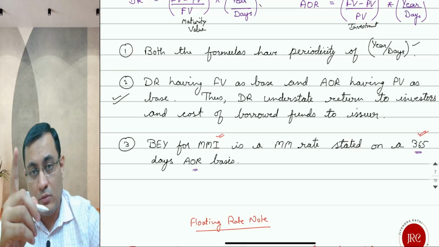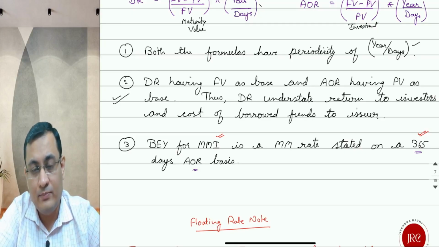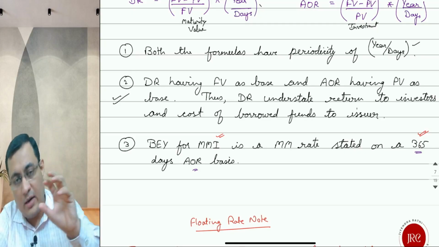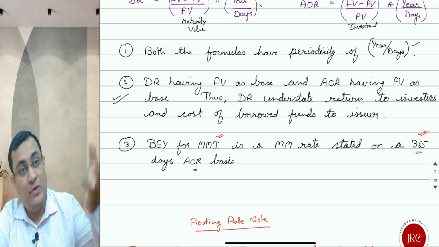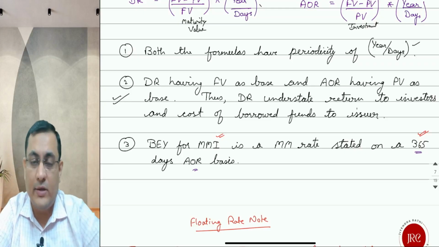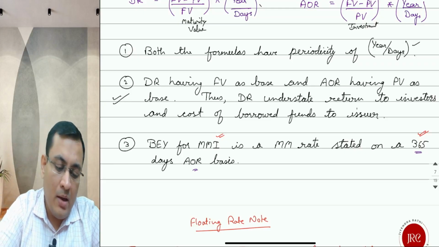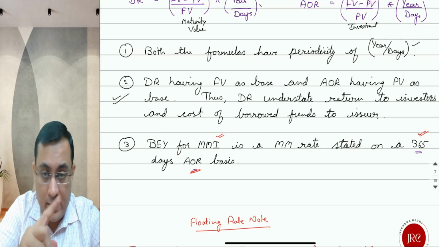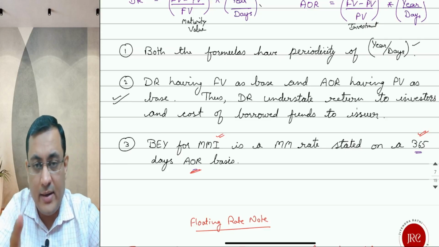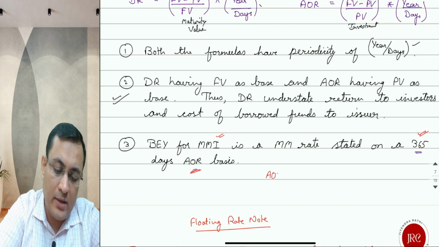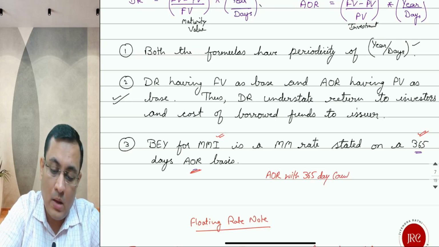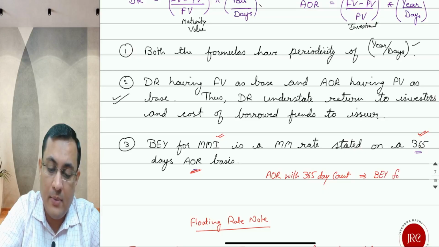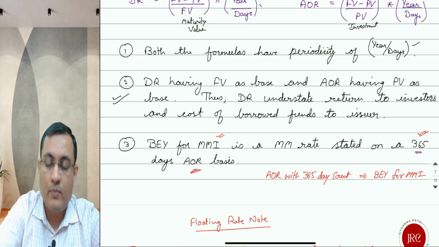Even if the question says that discount rate or add-on rate are based on 360, we have to convert that into the 365 day count convention, and the add-on rate, not the discount rate, with a 365 day count convention is treated as bond equivalent yield for a money market instrument.